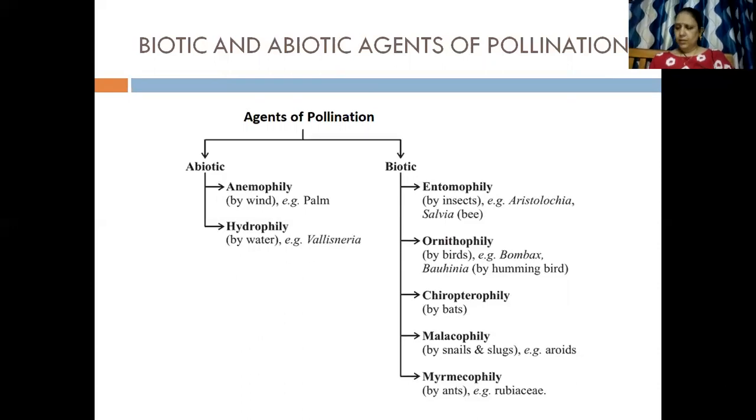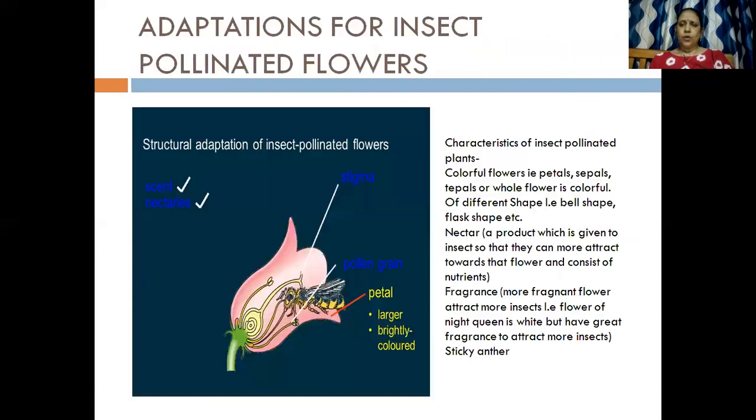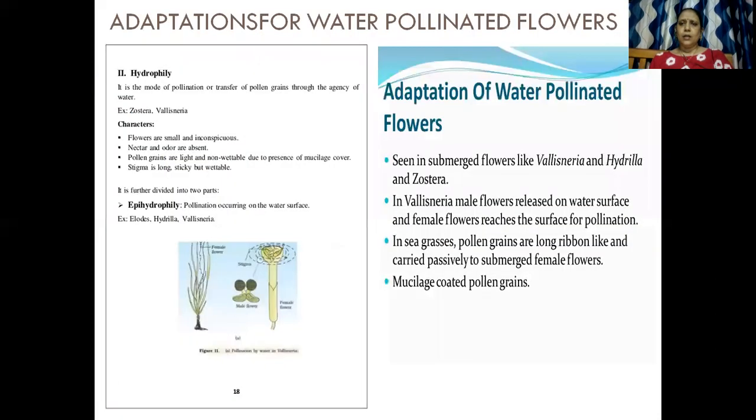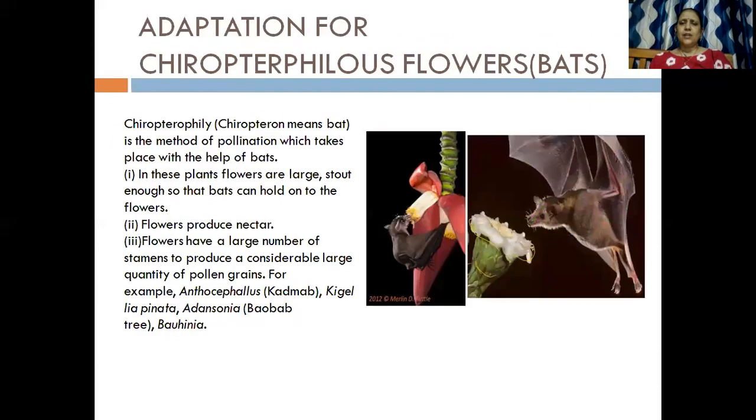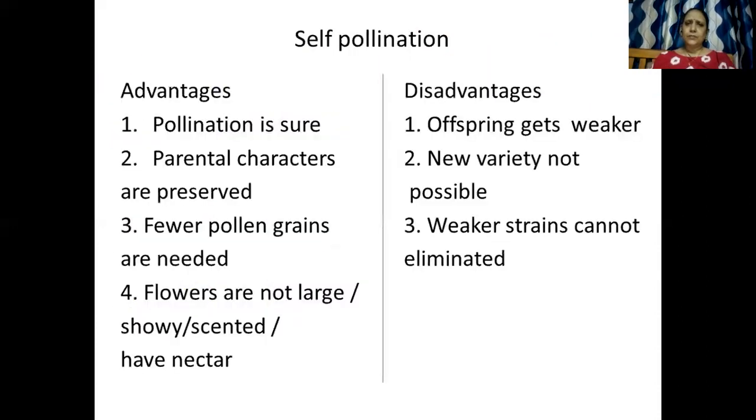Now, what are the advantages and disadvantages of self-pollination and cross-pollination? Now, self-pollination. What did we see? What is self-pollination? It is where the pollen grain falls on the stigma of the same flower. So what are the advantages of self-pollination? Pollination is sure, right? Yes, the pollination is sure.